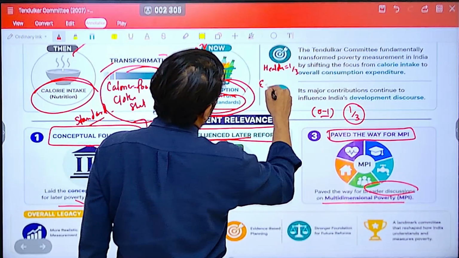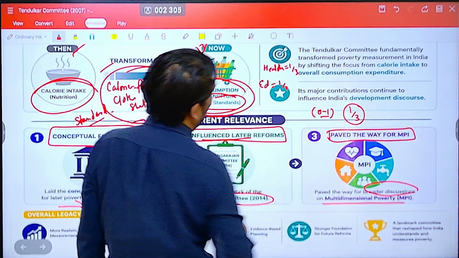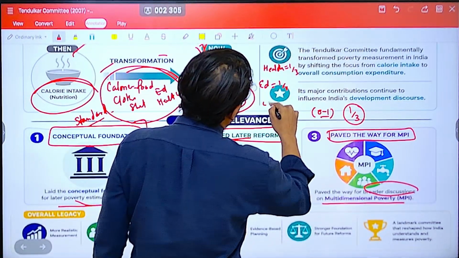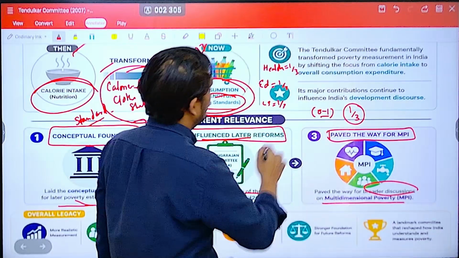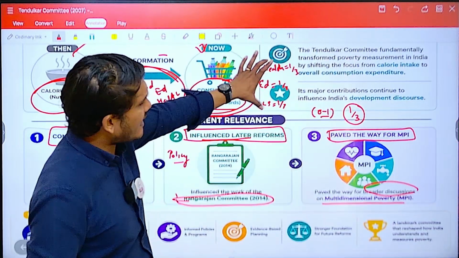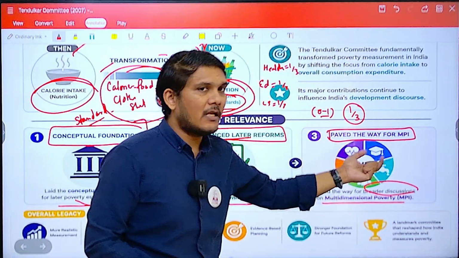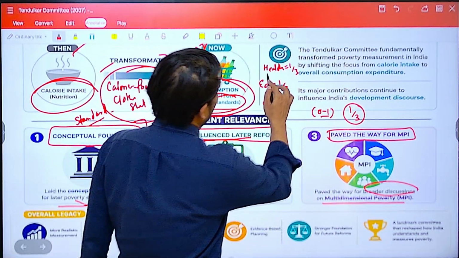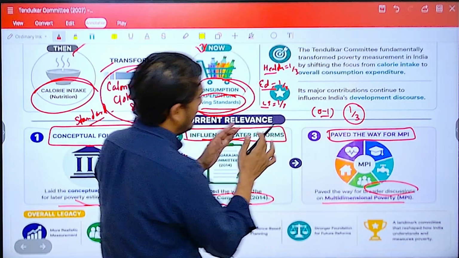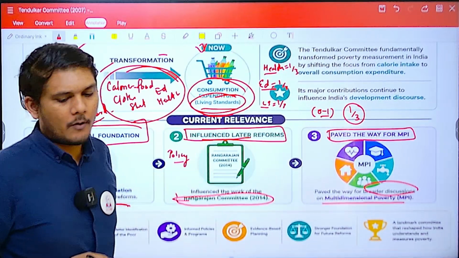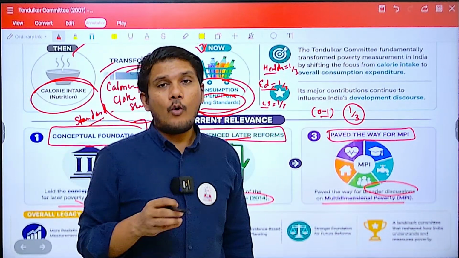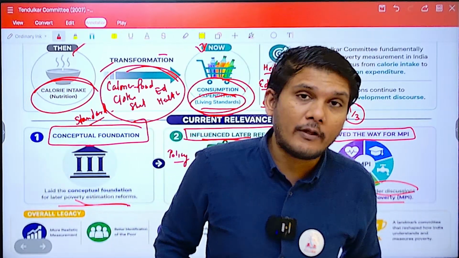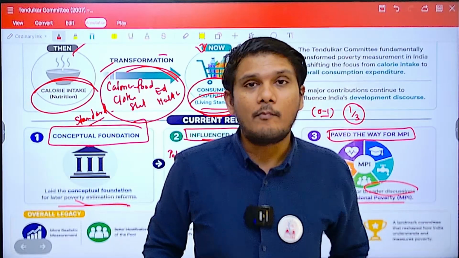Next is education, again a weightage of 1/3, and then the living standard, again a weightage of 1/3. Together they constitute a maximum of 1, with each equally given 1/3 weightage. Anyone who has at least a 1/3 score is not multidimensionally poor. Anyone below that will be multidimensionally poor.